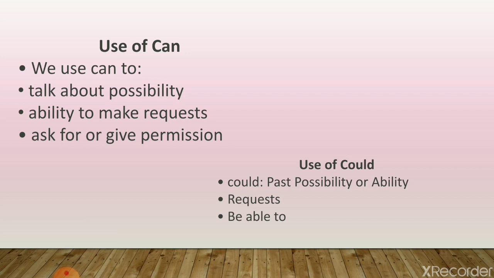On the other hand, could can also be used for possibility and ability, but in the past tense. Or we can say where the possibility and ability has decreased. It can also be used for a polite request. For example, he could pass if he studied. But see, with could, we have used the first form of the verb pass. That shows that modals always use the first form of the verb.